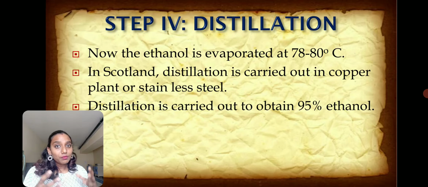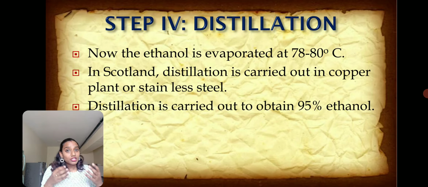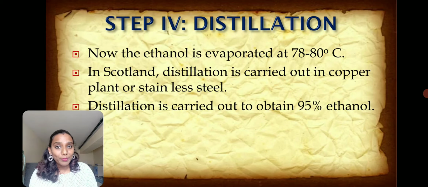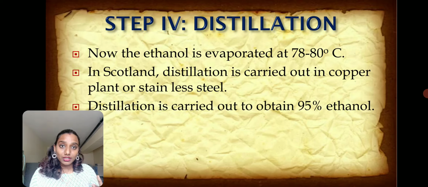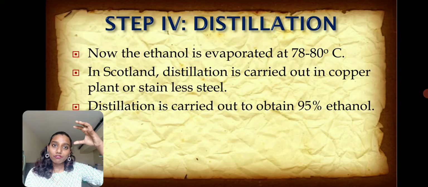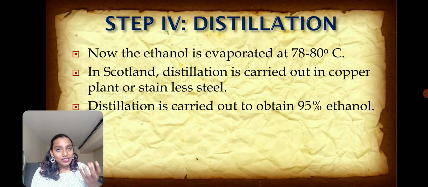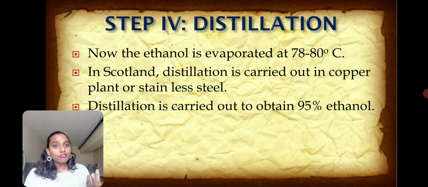The distillation principle we all know is nothing but evaporation and condensation. The supernatant that we have obtained is usually evaporated at about 78 to 80 degrees Celsius. So the alcohol gets evaporated. When the evaporated alcohol is condensed, it becomes a liquid, and it is collected. After distillation, whatever liquid you get is your whiskey.